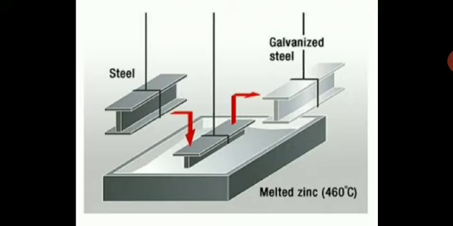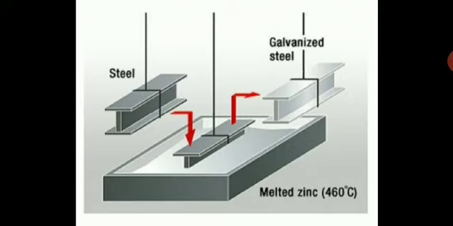Melted zinc you need over here. We are just going to immerse. See how it is being immersed over here. The iron girders are immersed in the melted zinc. 460 degrees Celsius is a very high temperature.